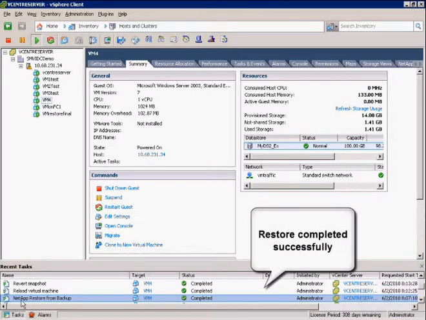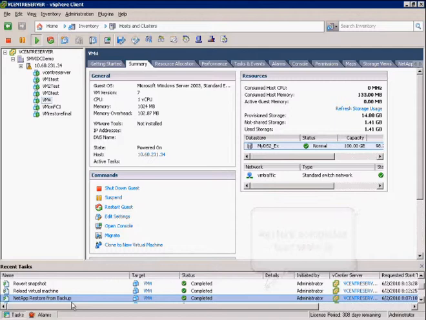So the restore operation has completed successfully and the VM is powered on. You can verify this by clicking on console.